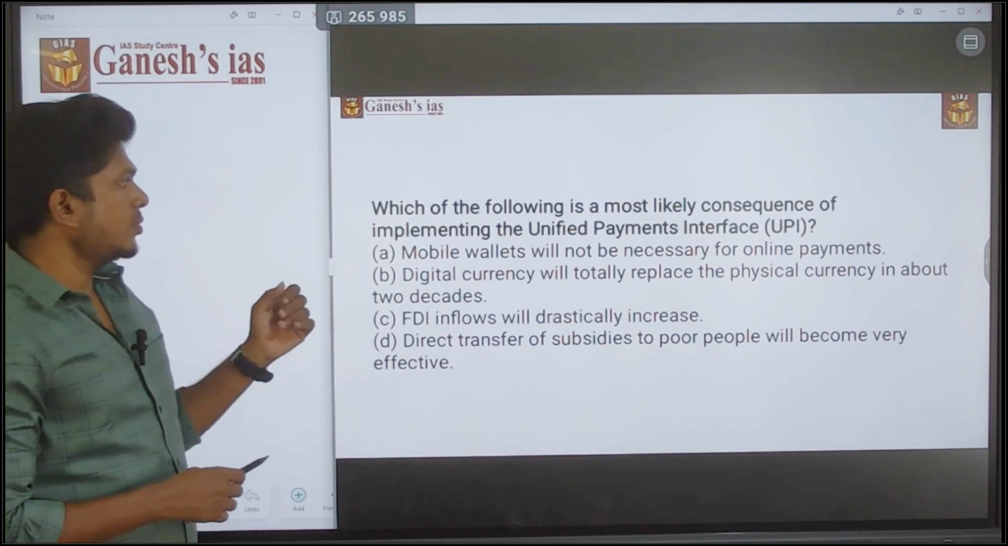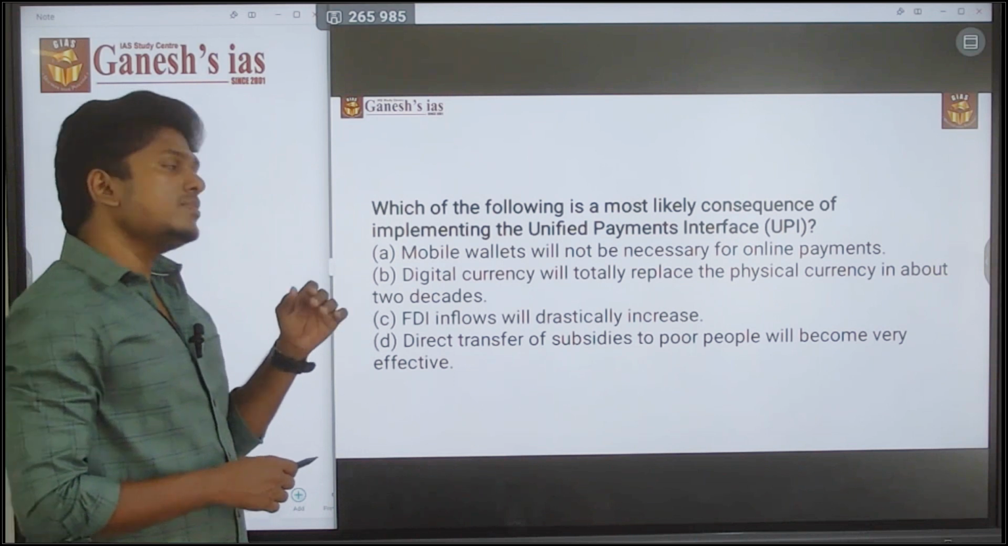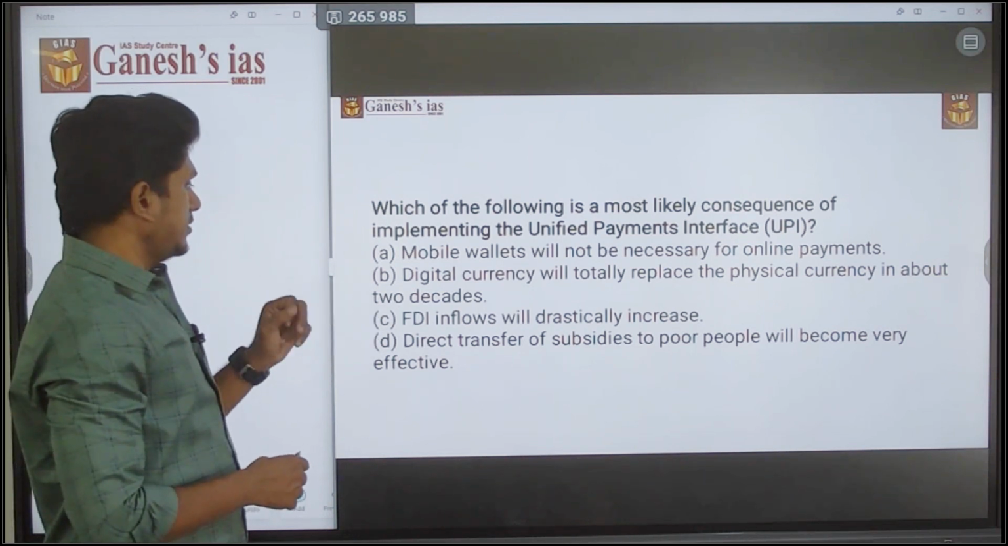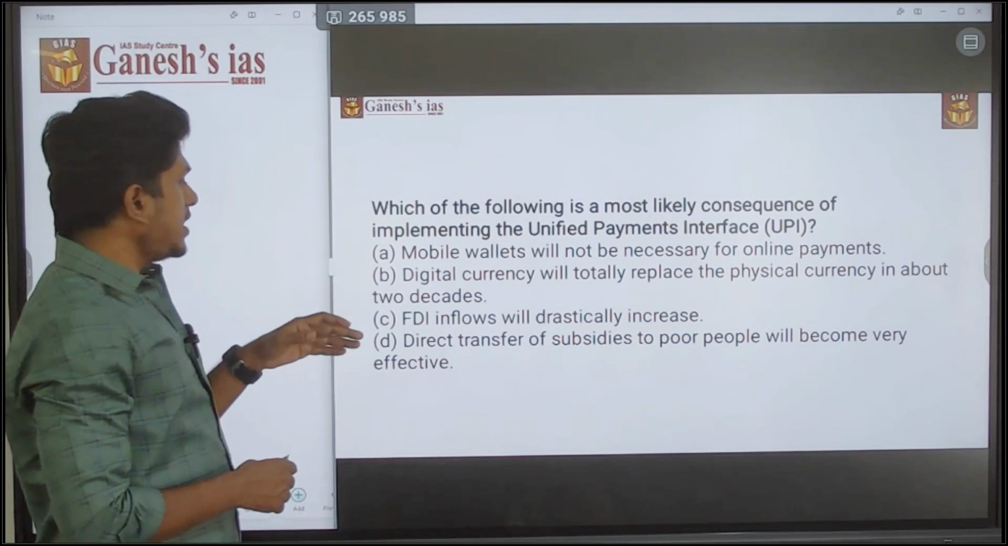So the question is about UPI. Try to find certain extreme statements. Go for option D: direct transfer of subsidies to the poor people will become very effective.